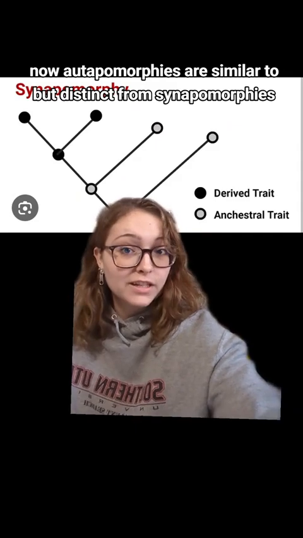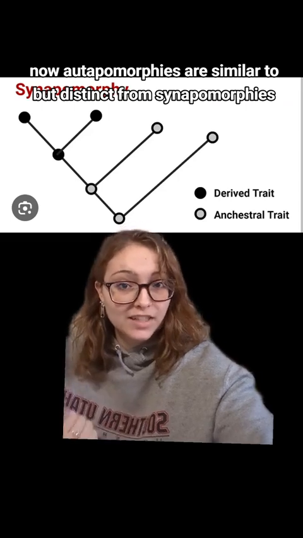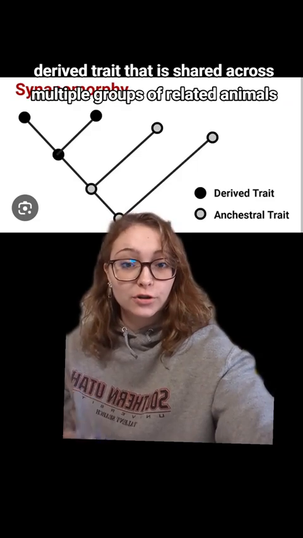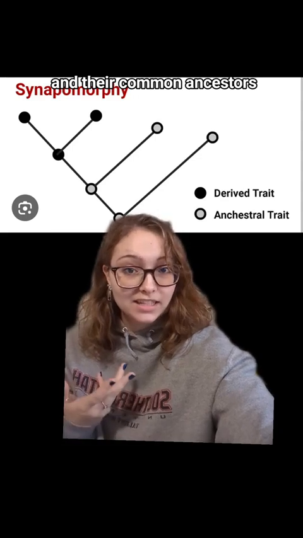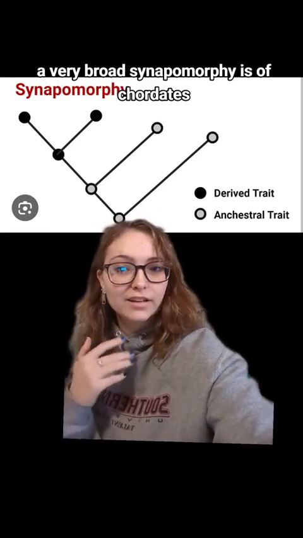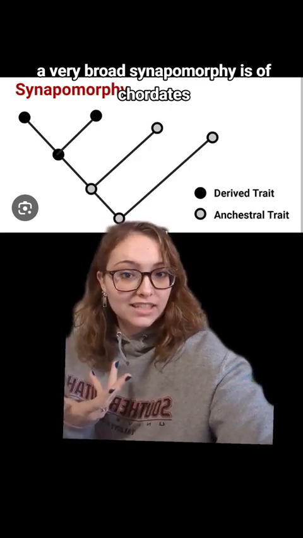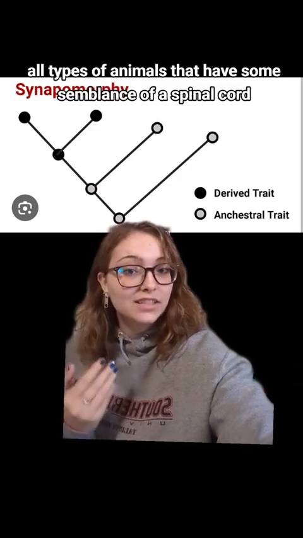Now, autapomorphies are similar to, but distinct from, synapomorphies. A synapomorphy is a single derived trait that is shared across multiple groups of related animals and their common ancestors. A very broad synapomorphy is of chordates, which is, in vague terms, all types of animals that have some semblance